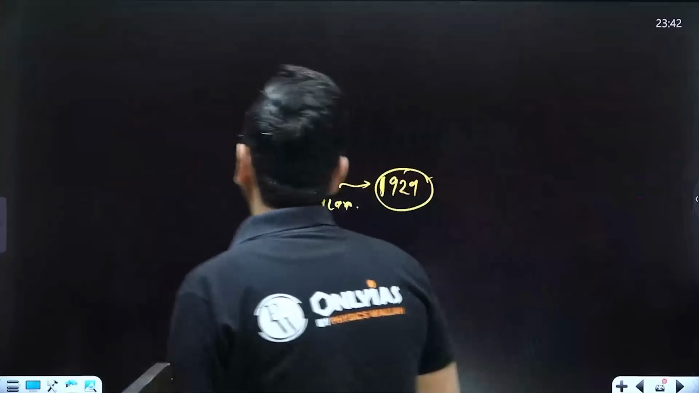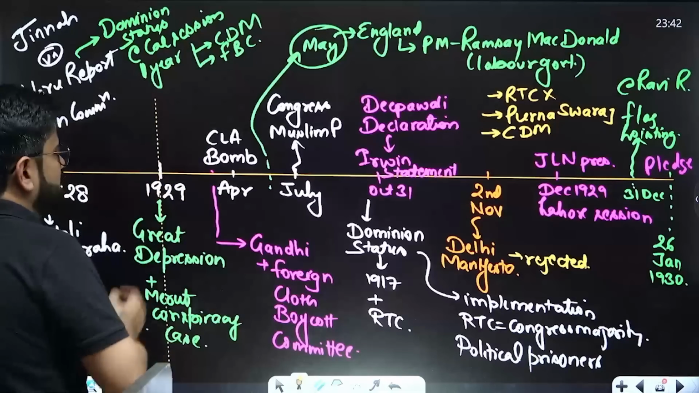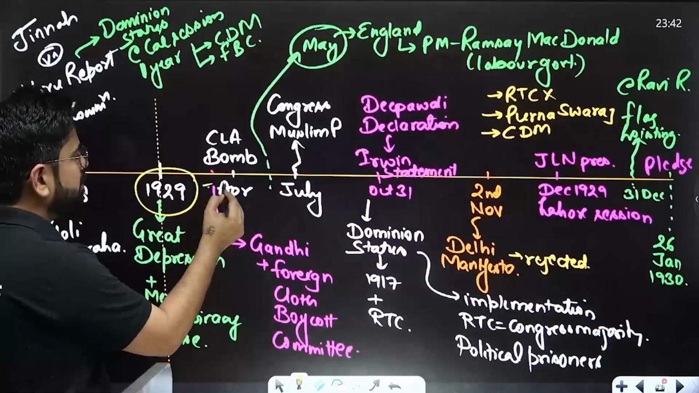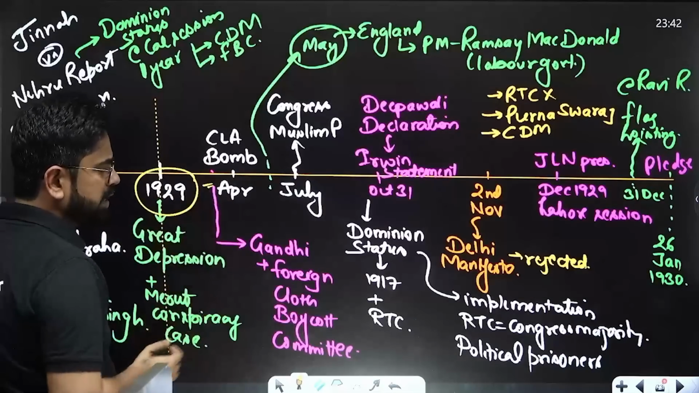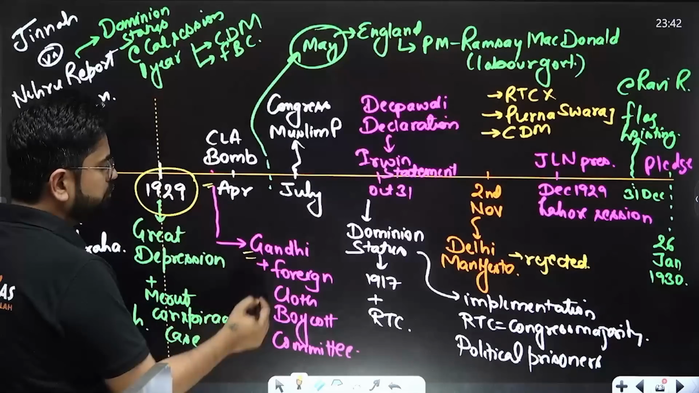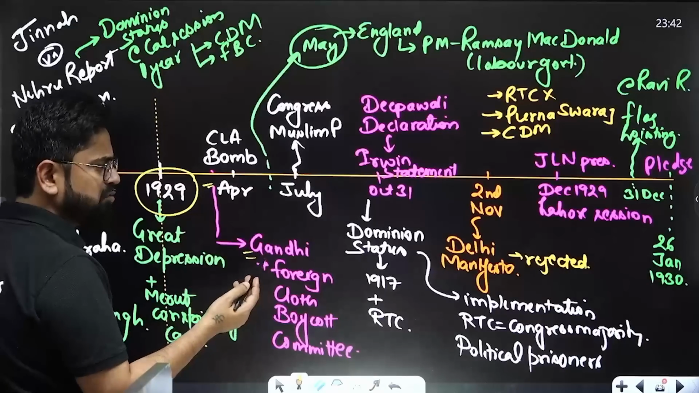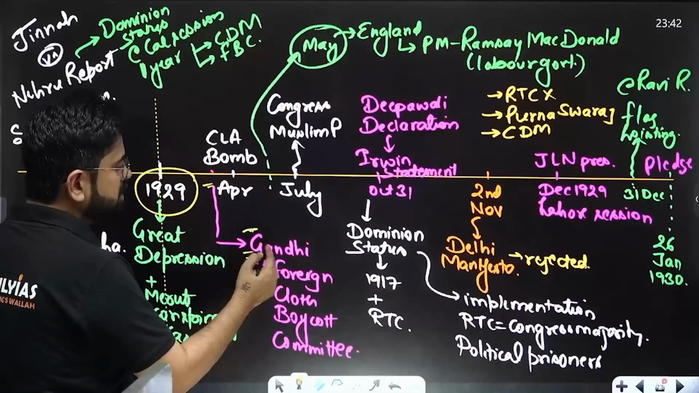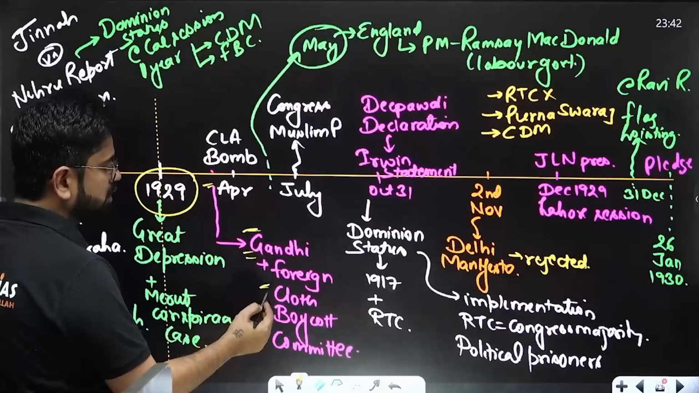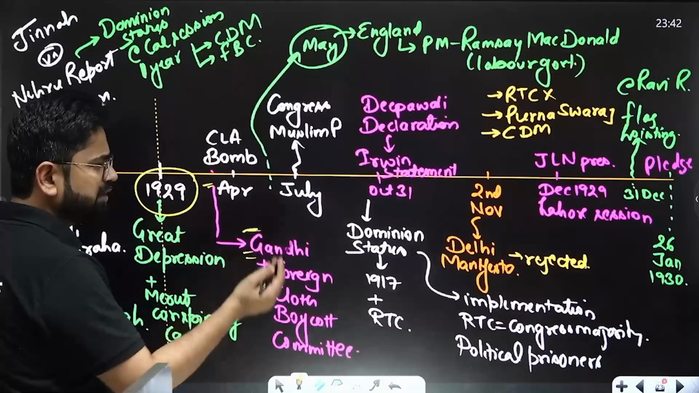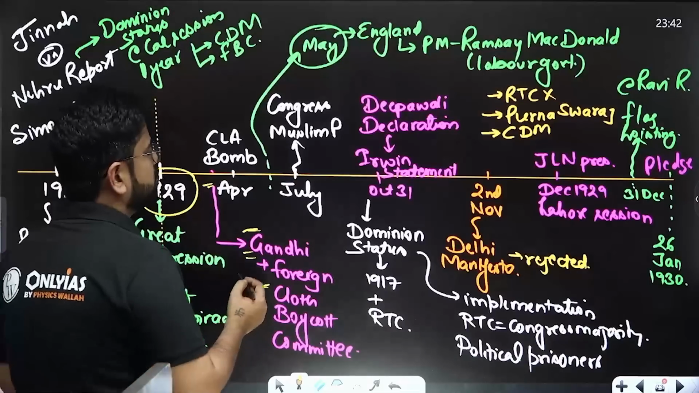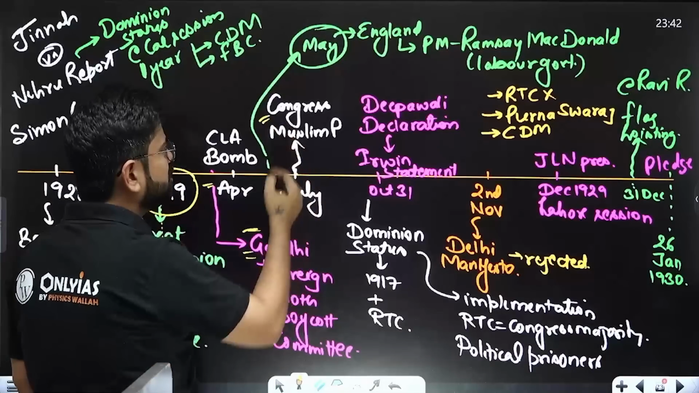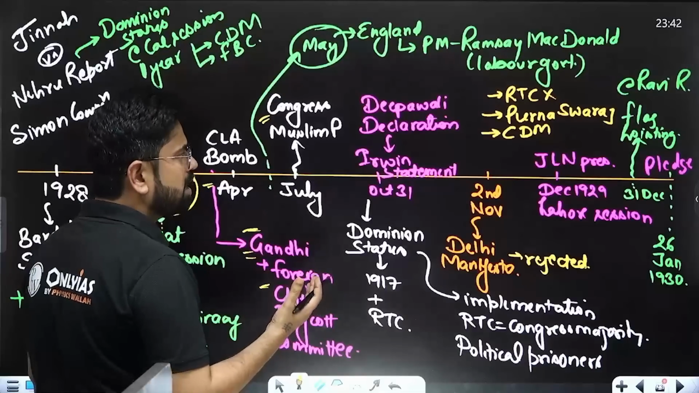Anyway, 1929 was a very happening year. In April 1929, Bhagat Singh dropped a bomb in the Assembly. Plus Gandhiji also started working for the next movement, that is the civil disobedience movement. Gandhiji started creating the foreign cloth boycott committee and started training people. Similarly, there were Congress Muslim parties being created so as to counter Jinnah and the Muslim League.